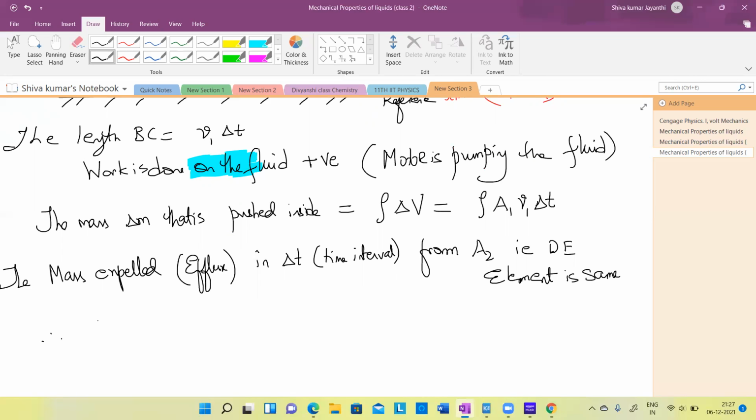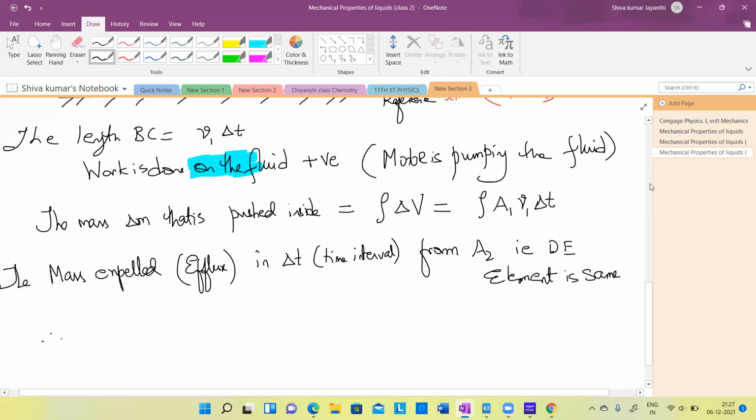If in 1 second, or 5 seconds, I pushed 5 grams of water into it, then the same 5 grams will come out in 1 second only from the other end of the fluid. Where will it disappear then? Not disappearing, sir, but it will take a little time for it to reach that point, no, sir?